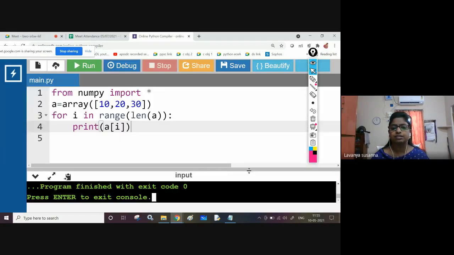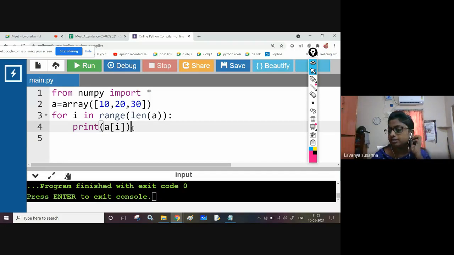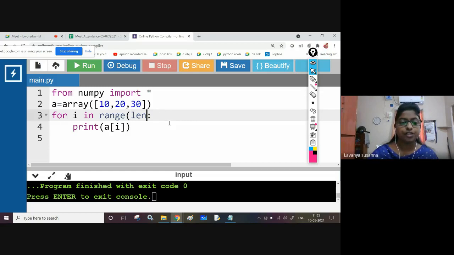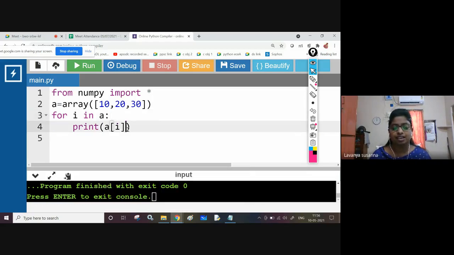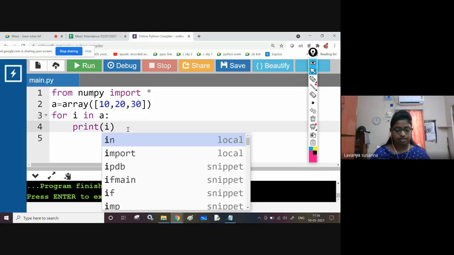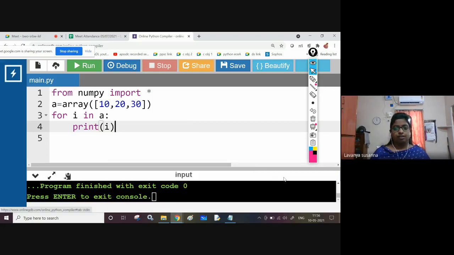How can we do it? Let us see. See here, without using indexing, you can display the elements. How to do it? Just pass a and print I. It's very easy, simple, right? Without using range, here you are using a sequence, an array sequence. Just passing the array name and then printing I.